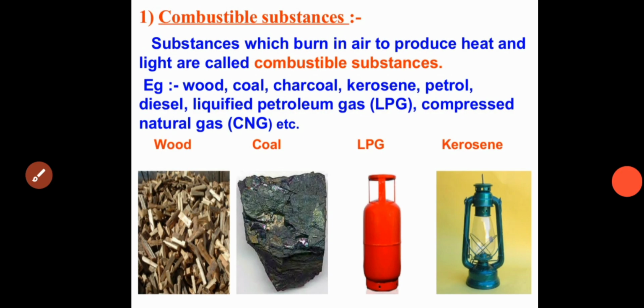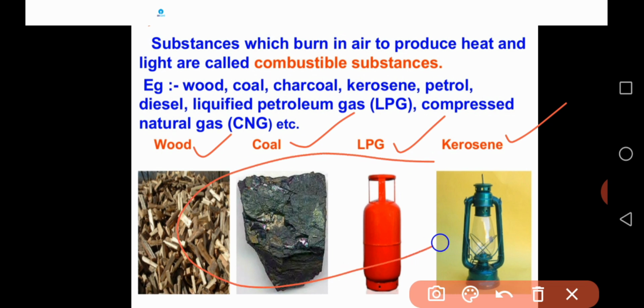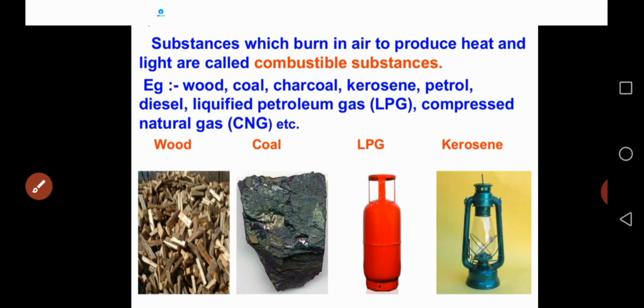Students, combustible substances means substances which burn in the presence of air and also produce heat and light. Some pictures are there as examples for combustible substances: wood, coal, LPG, kerosene. These substances are involved in combustion and produce heat and light.